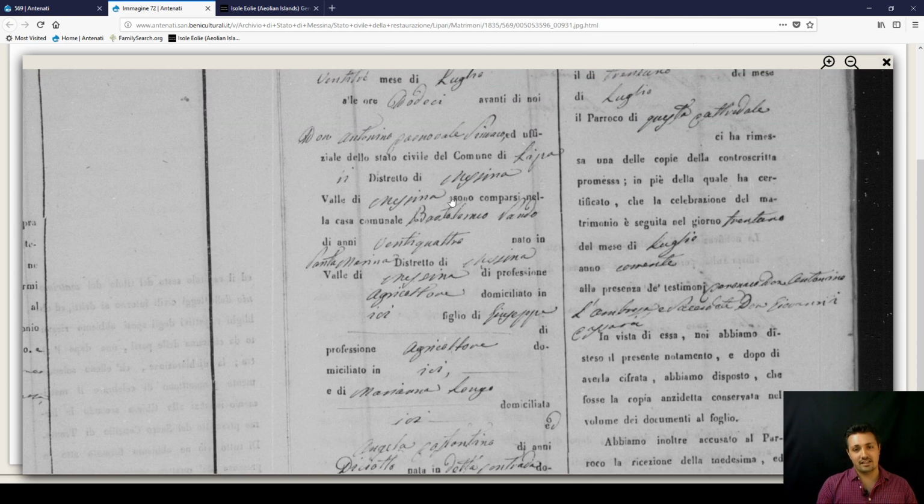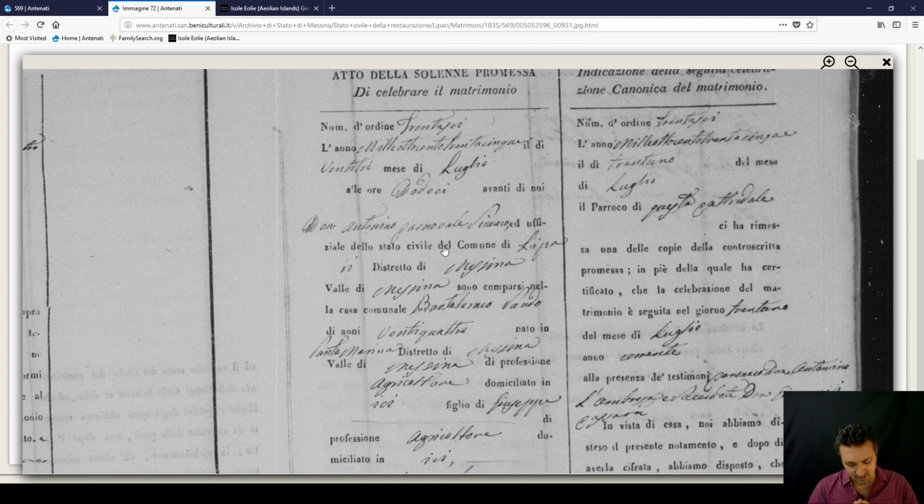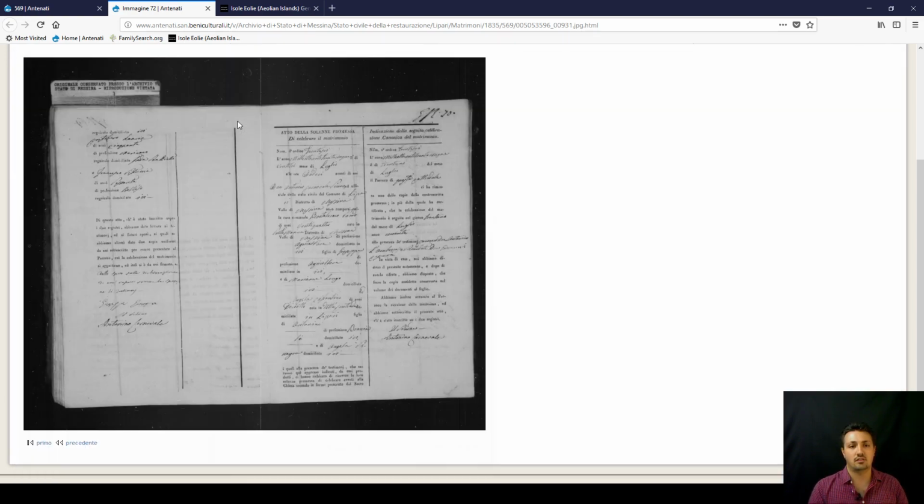So that's that. But actually, that's a good thing to notice. If you're looking at marriages in Sicily, from 1820 to 1860, I think 1860, all the marriages from all the islands are in Lipari. So you won't find them in all the other places.